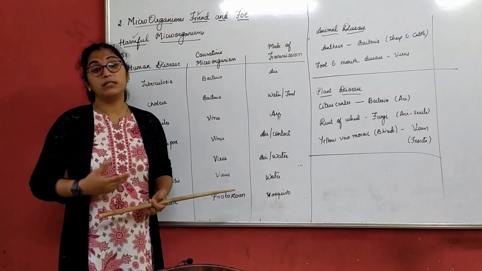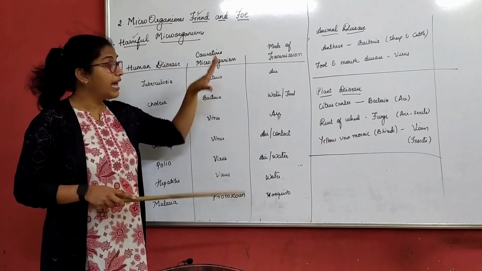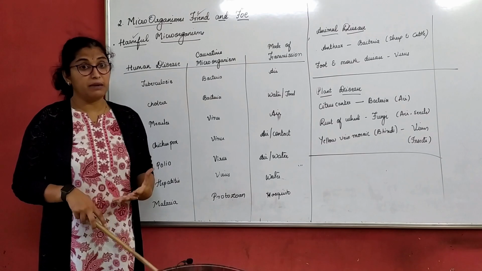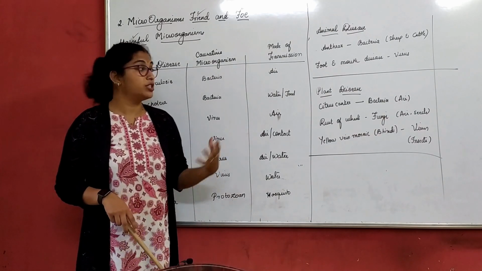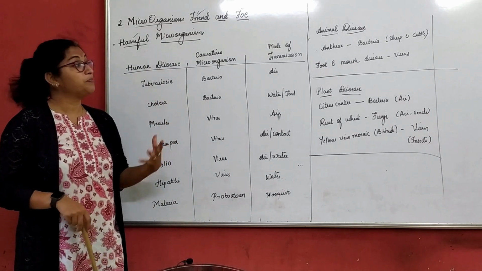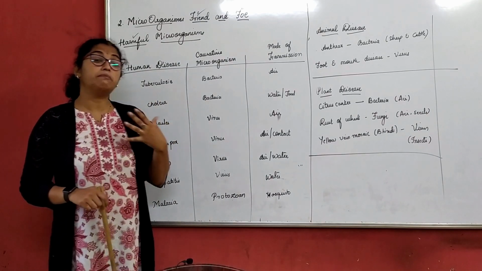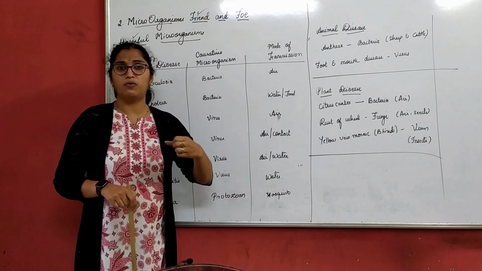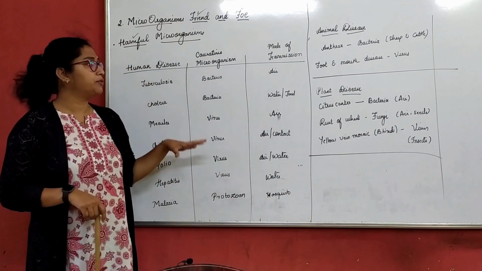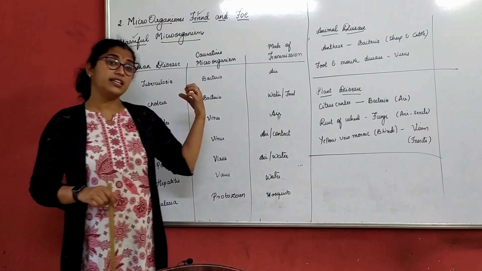Like humans, plants and animals are also infected by diseases. One of the students had asked me a question in the first session, when we discussed different microorganisms: bacteria, virus, yeast, fungi, protozoan, and we discussed virus in the last part.